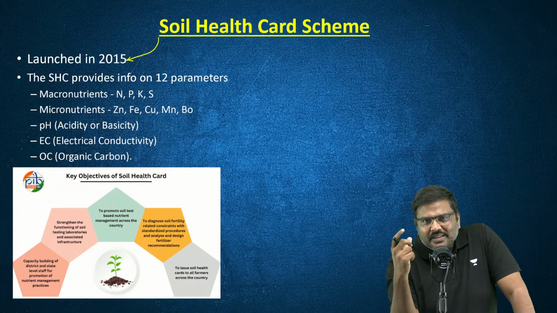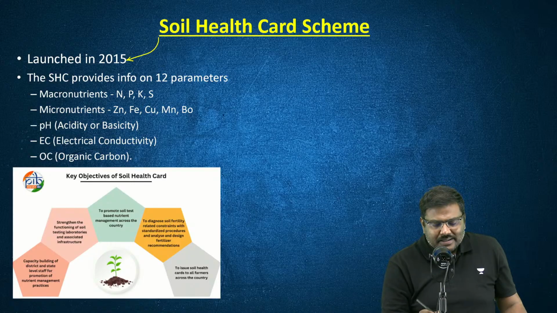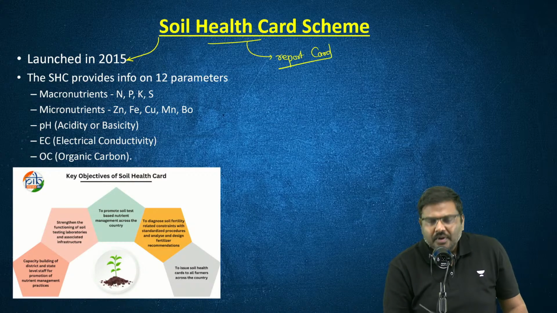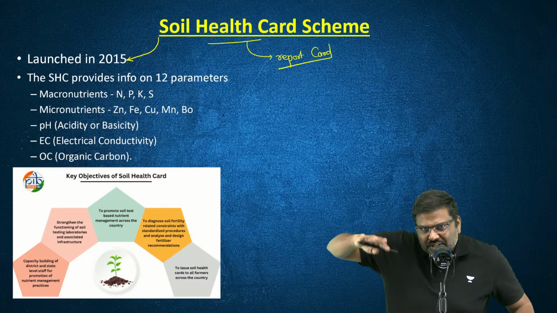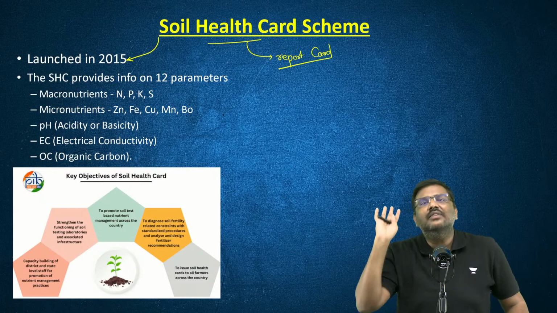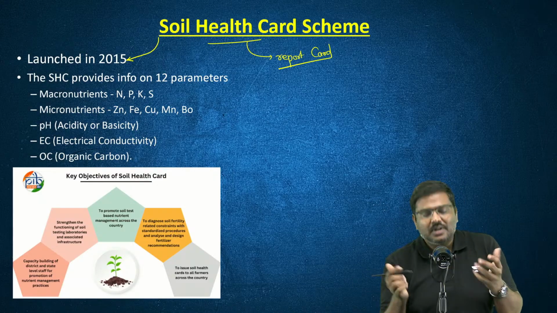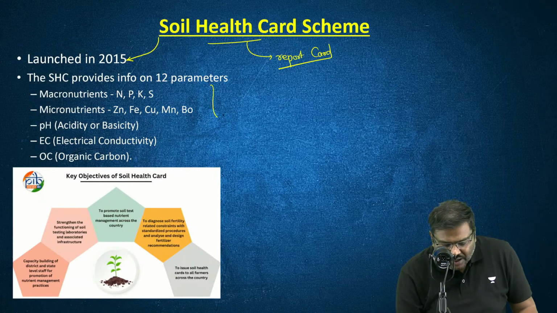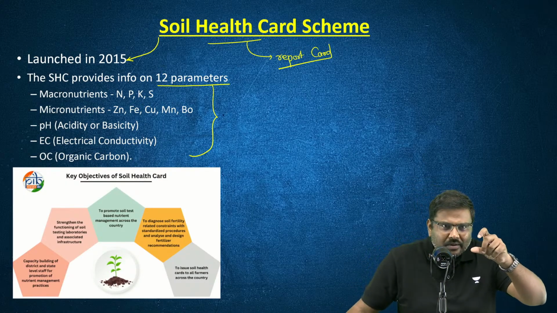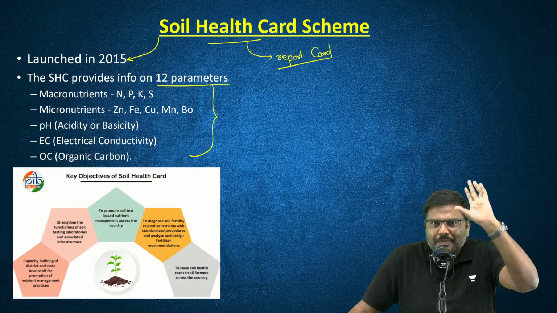Now, what is the Soil Health Card? The Soil Health Card is essentially a report card. It is the report card of the soil. For the soil on which I'm cultivating the crops, a report card is given. What is this report card? It will provide information regarding 12 parameters.